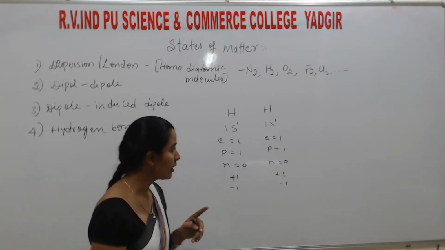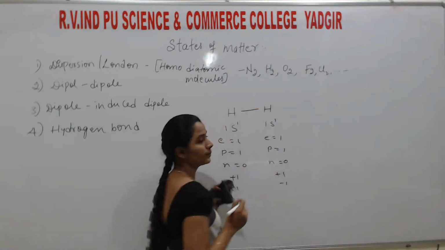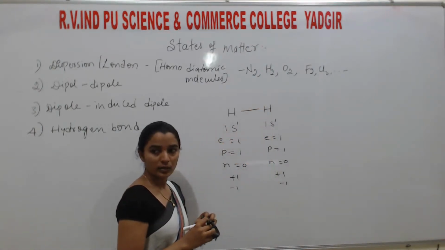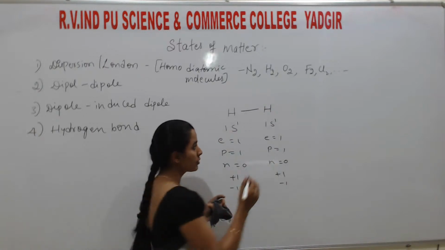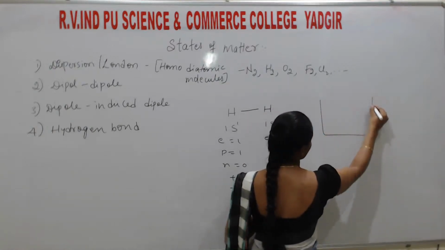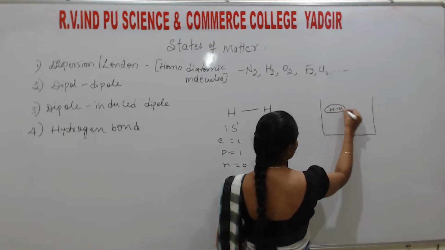But then also there is a bond between these hydrogen atoms. Correct? So hydrogen is a diatomic molecule. So in the container, if you consider hydrogen, it will be like this.